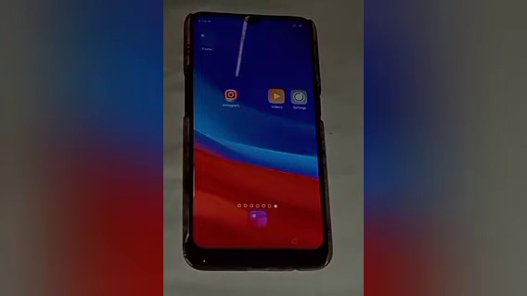So today's video title is how to set default notification ringtone in Oppo A16e. So let us start our video.